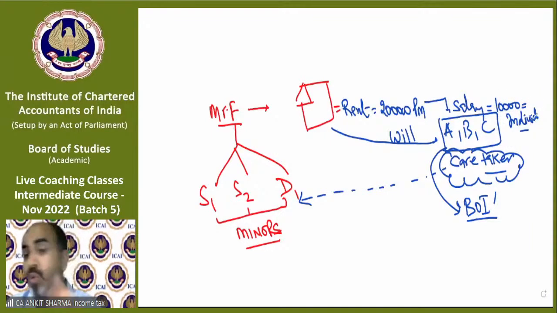For that 2 lakh rupees, they are not the owner. So that will be treated as body of individuals income. But if out of that 2 lakh rupees, they receive some amount of salary, etc., that salary will be taxable in their hands as, of course, individual income.